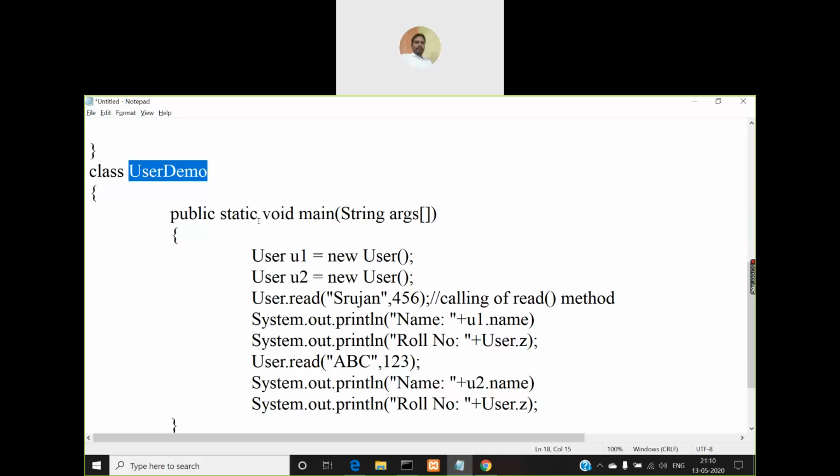When you make a call to that class, whatever static method is there, the main method, will be automatically invoked. And that's the reason why we have a restriction of storing the file name the same as the class name in which the main method is defined. Okay, so now do you have any doubts?